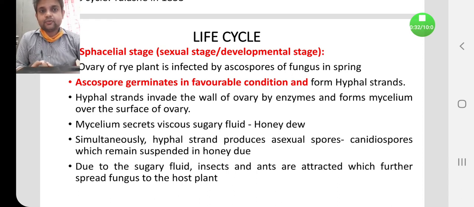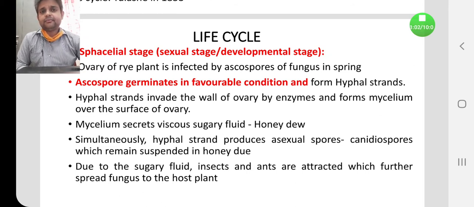Now the ascospores, during the favorable condition, means in cold climate, germinate and form a thread-like structure known as hyphal strands. These hyphal strands have a penetration property, and they invade the wall of the ovary in the presence of enzyme and form mycelium over the surface of the ovary.